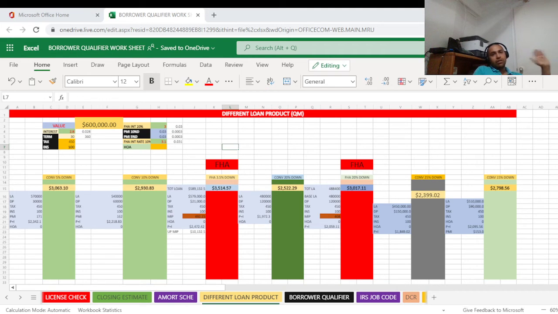For a conventional loan, for example, let's say two, three, or four family. If you buy a single family, there is no minimum that you have to have. Most lenders go by 5% down payment, but you do have the option of HomeReady or Home Possible with 3% down. But if you buy a two family with a conventional loan, in that case you have to pay a minimum of 15% down payment. If you buy a three or four family, you have to pay a minimum of 25% down payment on that property. So it means you have to have money in order to qualify for that property.